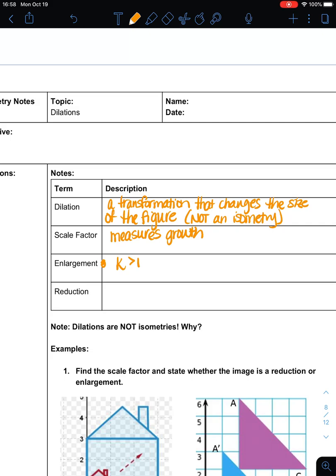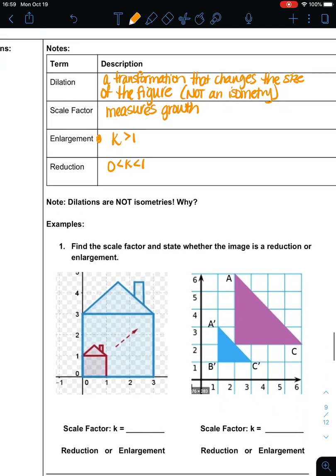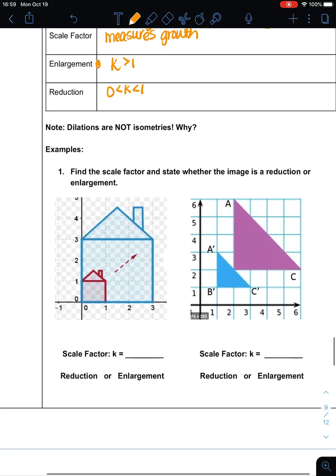When your multiplier is bigger than 1, it's going to make the shape larger. When your number is smaller than 1 but bigger than 0, then it's going to be a reduction. It's going to be smaller. We've already talked about that dilations are not isometries and why.